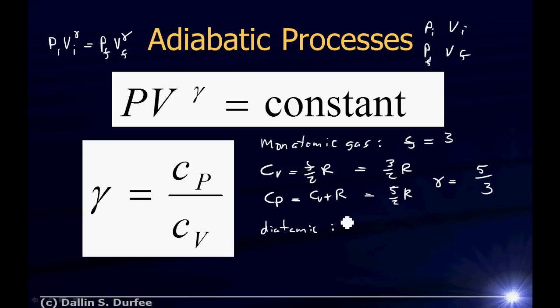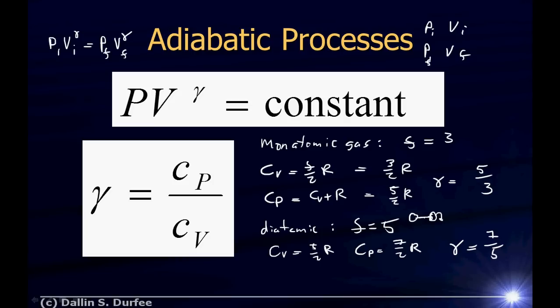So for air or other diatomic gases, how many degrees of freedom do we have? We have the 3 translational degrees of freedom, plus there's 2 different ways it can rotate, right? It can rotate in 3 dimensions, but one dimension is rotation around the axis, which has symmetry and doesn't really count, all right? So we end up with 5 degrees of freedom, 3 translational plus 2 rotational, and C sub V then is going to be 5/2 R, and C sub P is going to be 7/2 R, and gamma for air or other diatomic gases then turns out to be equal to 7/5.